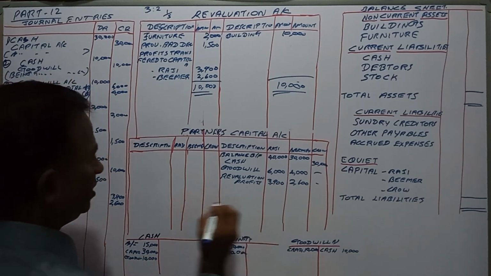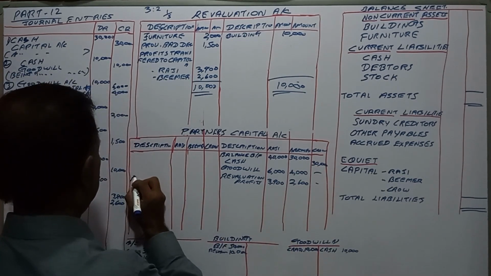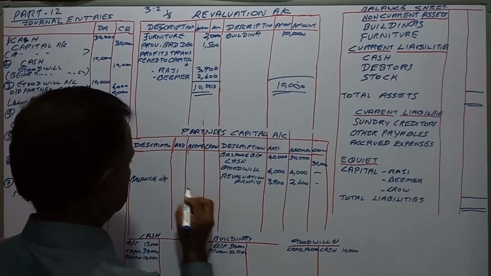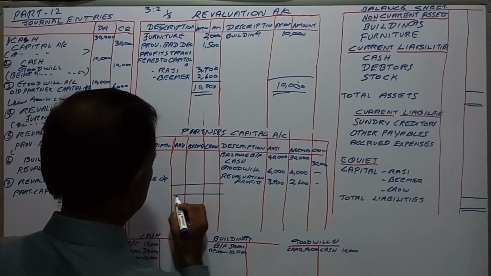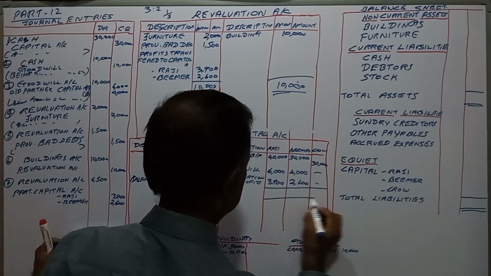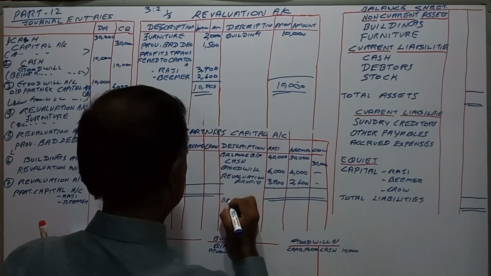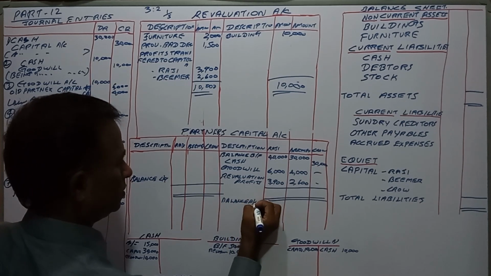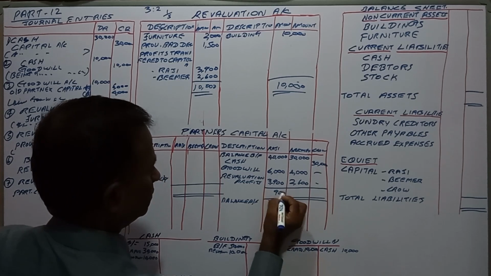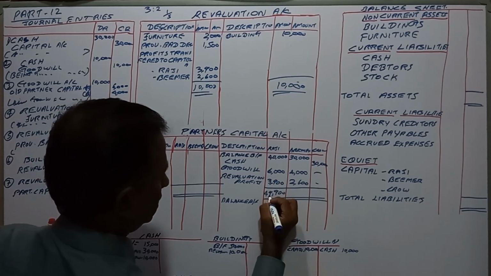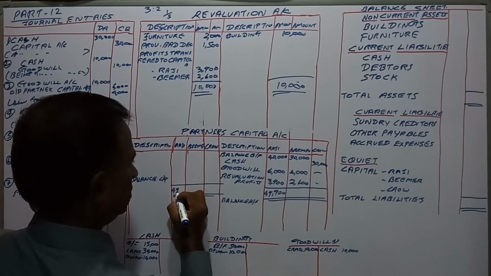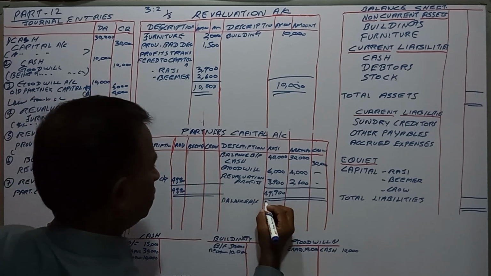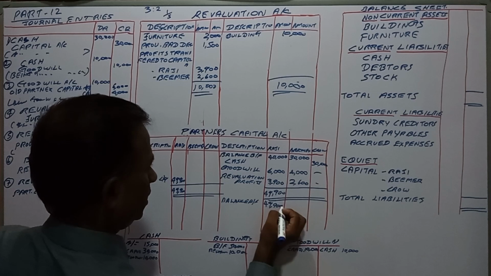Here, partners' capital account, balance carried down, balance brought forward, 49,900.